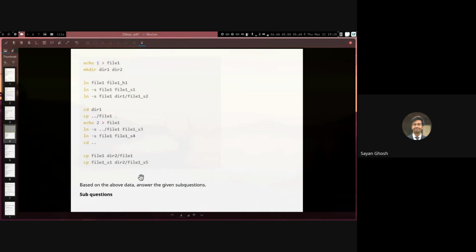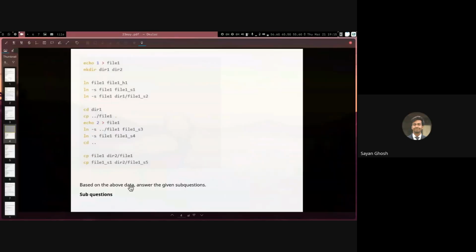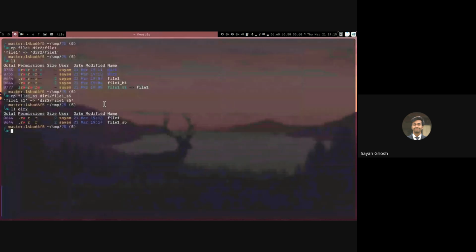Then we have a few sub questions inside. Shahid, can you just repeat that last bit, the copy part? Yeah, so the last command here is copy file1_s1 in the folder dir2 with the name file1_s5. So file1_s1 is a symlink that points to file1 in the current folder.